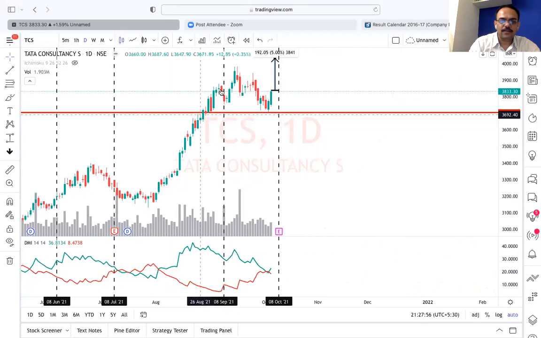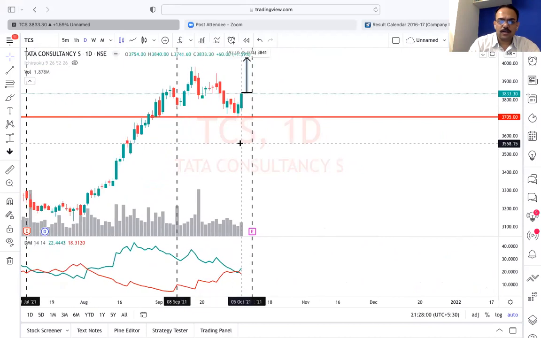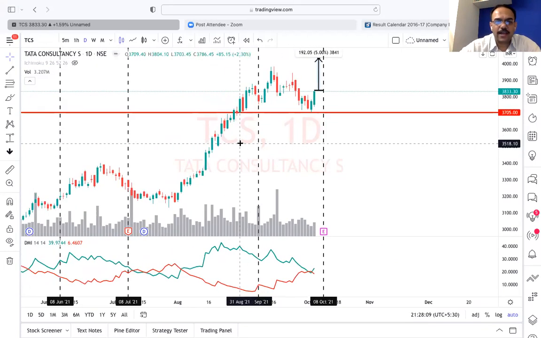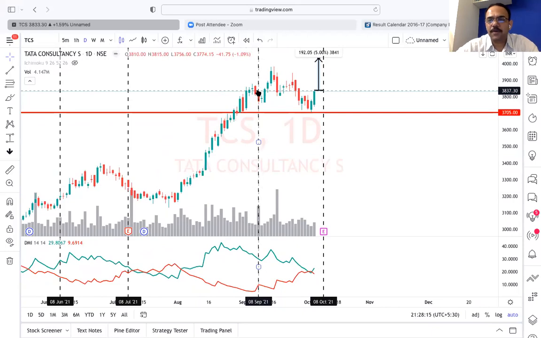See, it is like this. I got your question: why am I happy with this 5% and why do I miss this entire up move? Why am I not focusing on this entire up move and why am I so excited about this 5%? Yes, that is the question.